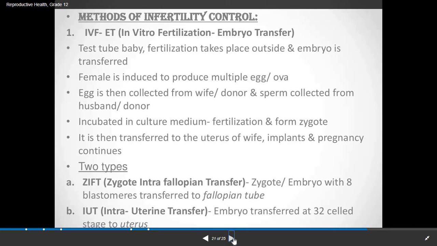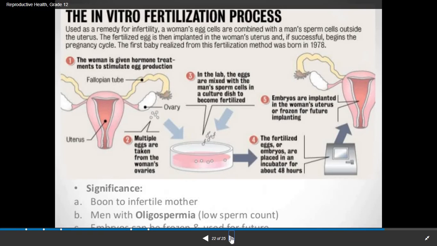Intra means inside the fallopian tube. And the second one is IUT. The full form of IUT is intrauterine transfer. The embryo is transferred at the 32 cell stage to the uterus. This is the whole procedure of IVF.